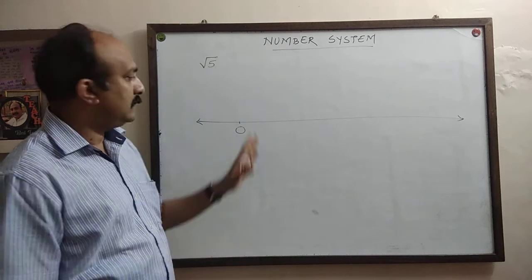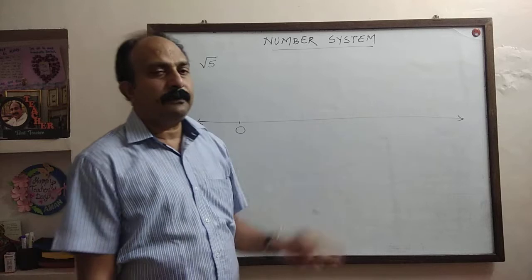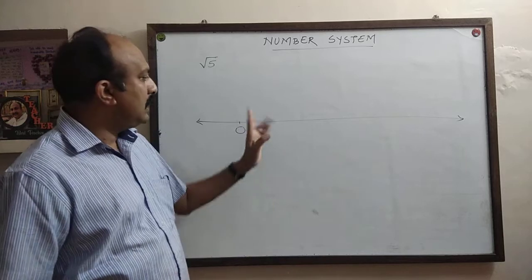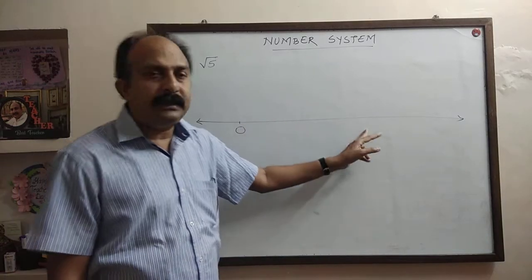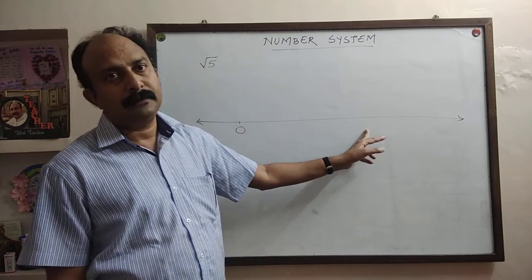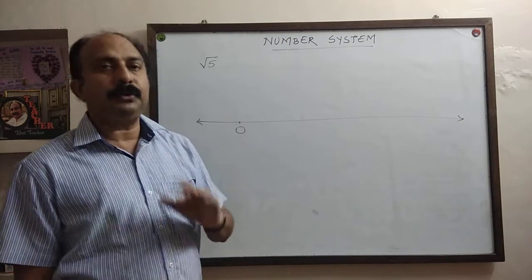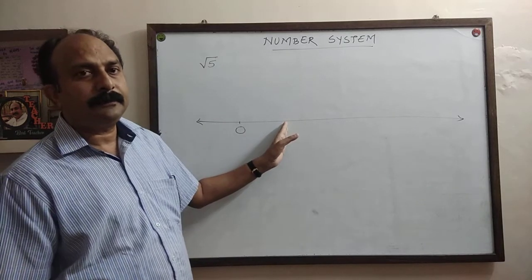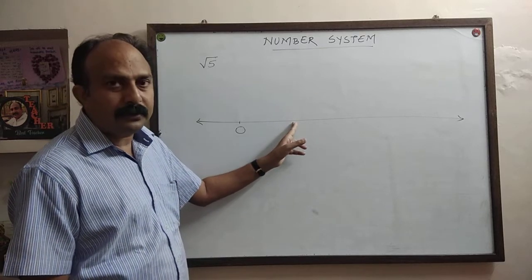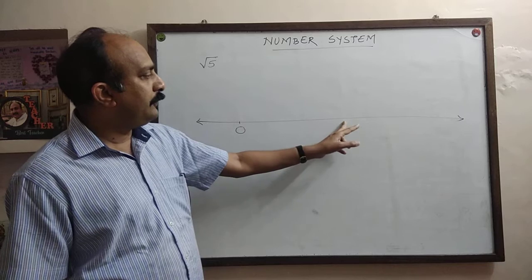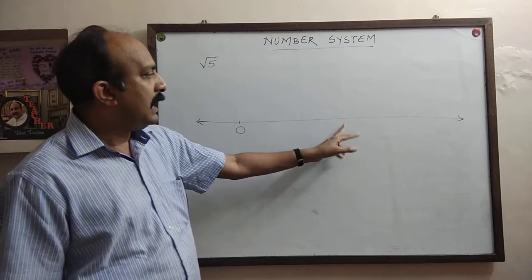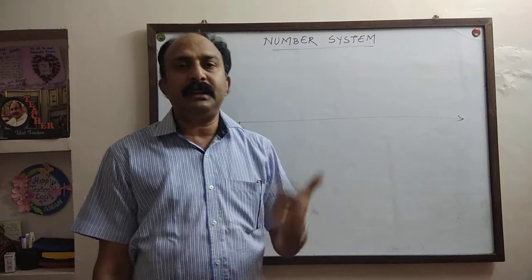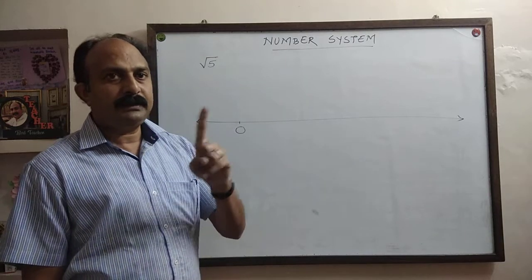Now we have to mark 1, 2, 3, 4 on the number line. You must always remember, for marking 1, 2, 3 on the number line, you need not take 1 centimeter, 2 centimeter, 3 centimeter. The scale is up to you. We can take 1 unit equal to 2 centimeter. So after 2 centimeter you can mark 1, then after 4 centimeter 2 will come, after 6 centimeter you can mark 3. So what scale is taken for representing 1, 2, 3 is up to you.